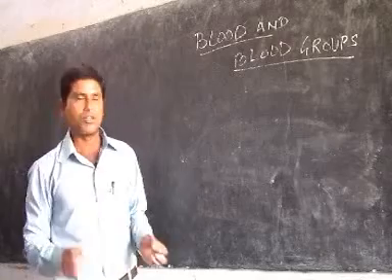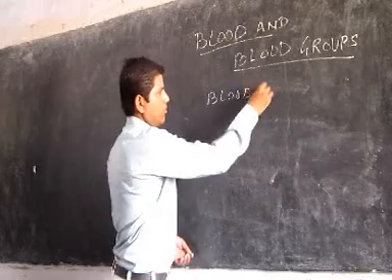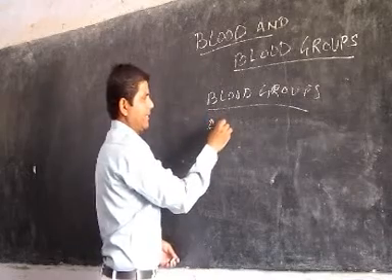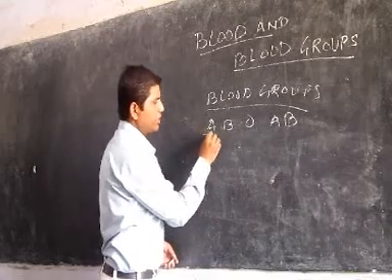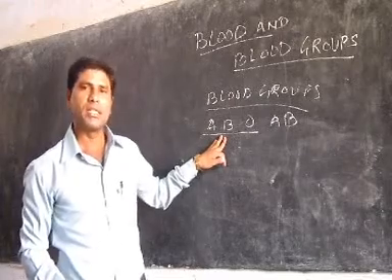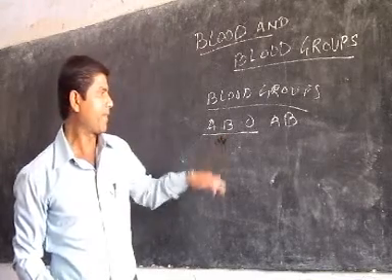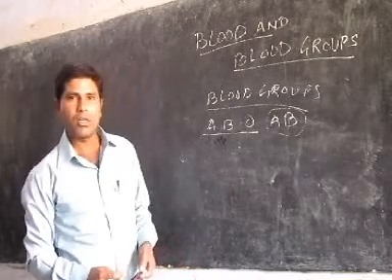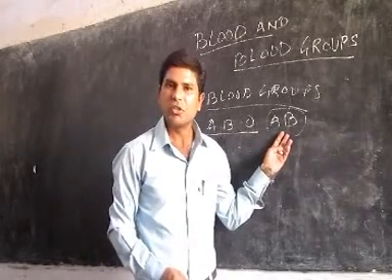According to modern knowledge, blood group is of four types: A, B, O, and AB. These three types, A, B, and O, were discovered by Dr. Karl Landsteiner in 1900. And AB was discovered by A. Sturli and D. Castello in 1902.